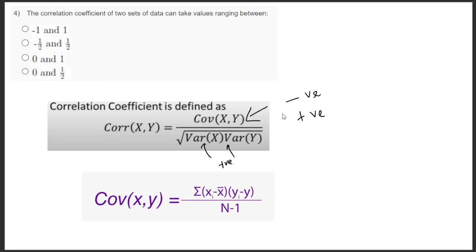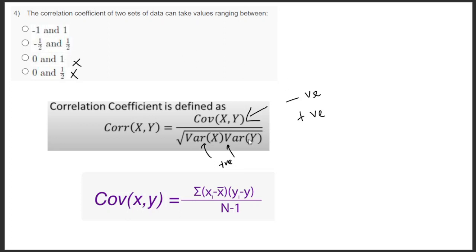So sign is decided by the covariance. If you see in this, the lower range is not negative in these two, so these two are not included because it can be negative, right? So it can be neglected, and now you just have to think about whether it's minus 1 by 2 and 1 by 2 or minus 1 to 1.